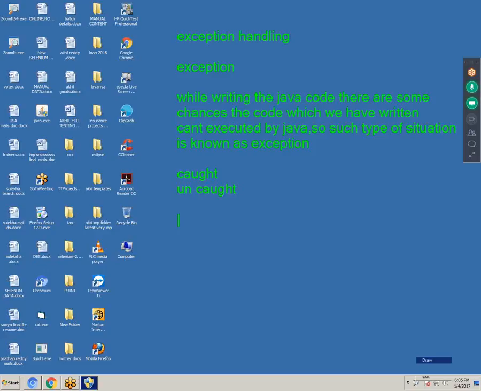If it is showing an underline, we can be alert and we can rectify the problem. Why is it showing underline? Something is missing. What is missing? So we can be alert and rectify the problem. That is called caught exception.